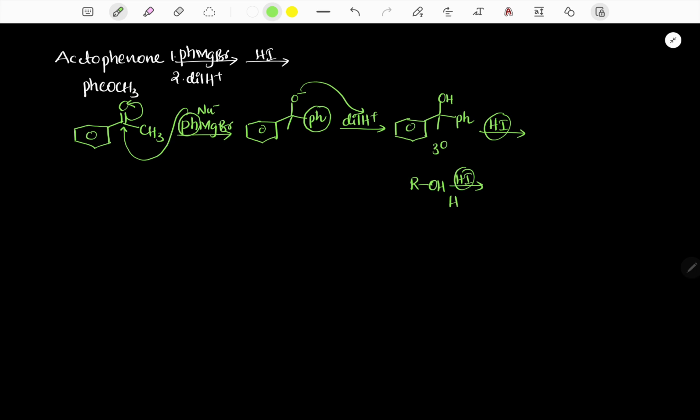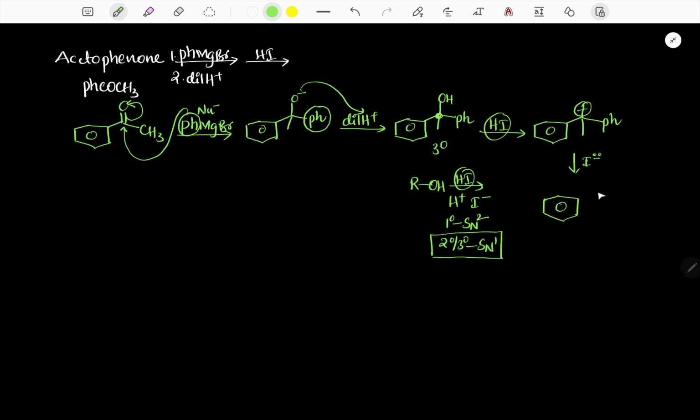So HI means H plus and I minus. Therefore, primary follows an SN2 type of reaction, and secondary and tertiary follow an SN1 type of reaction. Since it is tertiary, it follows the SN1 mechanism, and initially it forms a stable carbocation, and here ring expansion migration is not possible. Now it reacts with the corresponding I minus, and finally it gives the corresponding tertiary iodide.